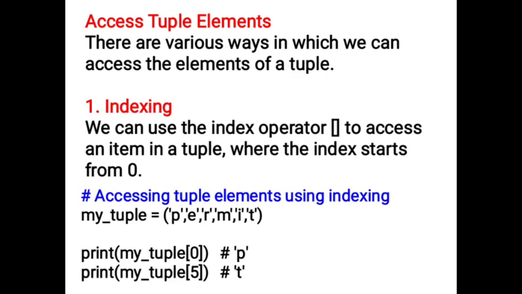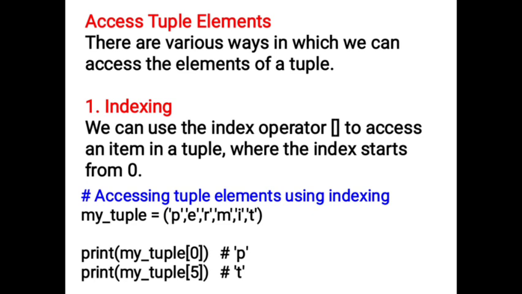Access the tuple elements. There are various ways in which we can access the elements of a tuple. First one is indexing. We can use the index operator, the square brackets, to access an item in a tuple, where the index starts from 0. For example, accessing the tuple elements using indexing.